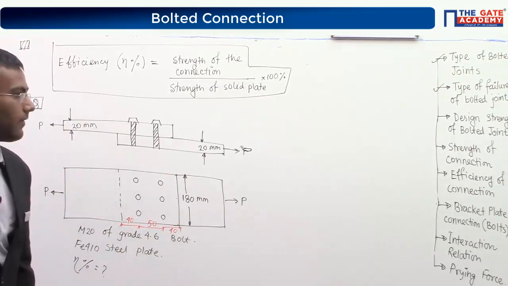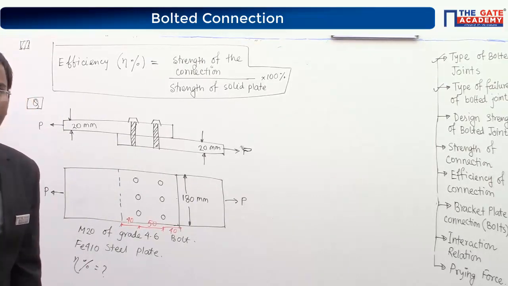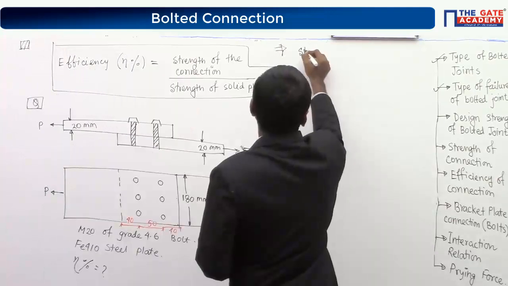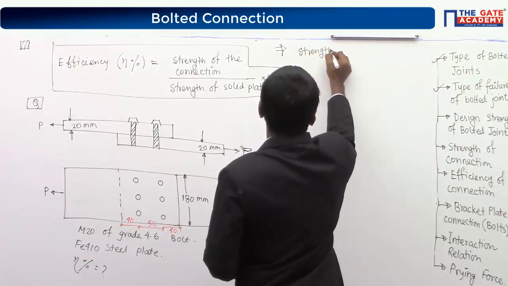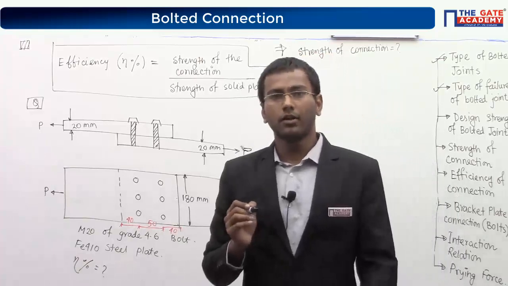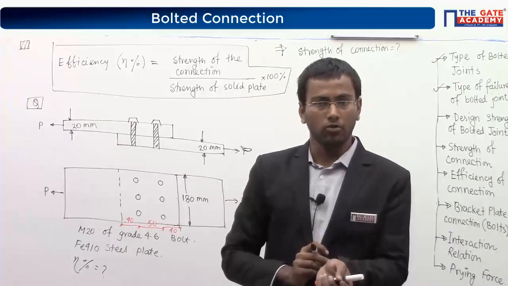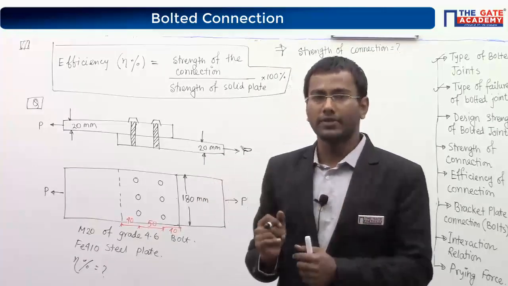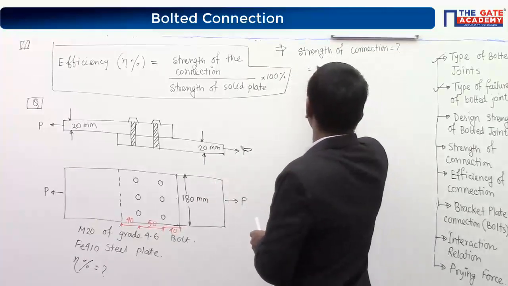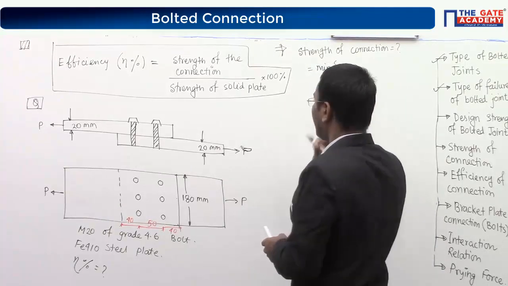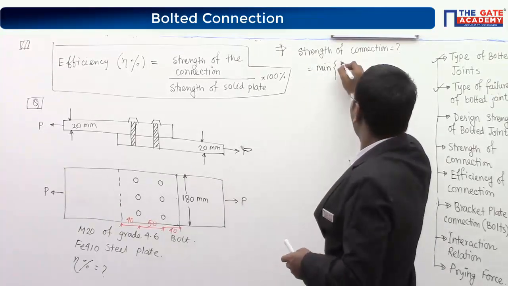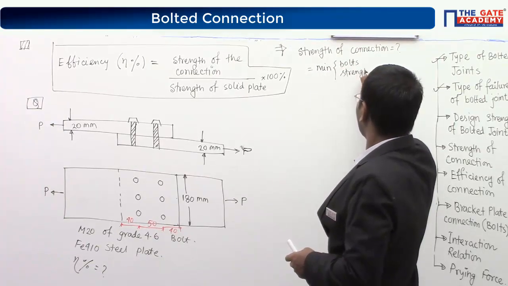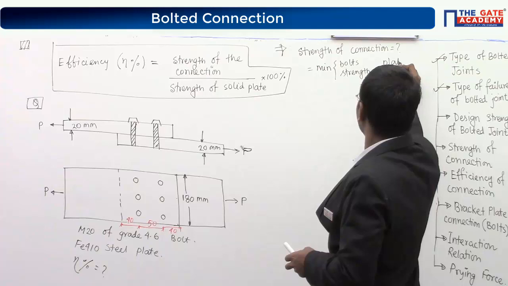Everyone, please find out the strength of the connection first. What is the meaning of strength of the connection? It will be the minimum value between the bolts' strength, meaning all the bolts, and the plate strength.